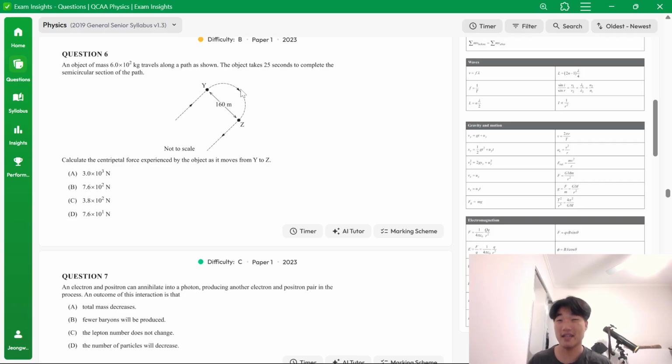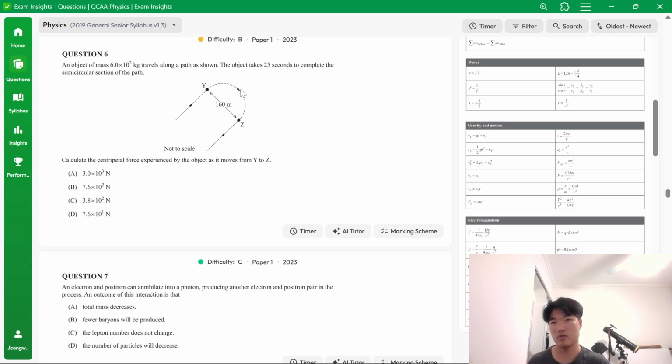V, we need to calculate v. We are given time, but is this the period? No. The reason why is because it takes 25 seconds to complete the semicircular section, so it's half a circle. If we presume that it's a full circle, it would take double, right?